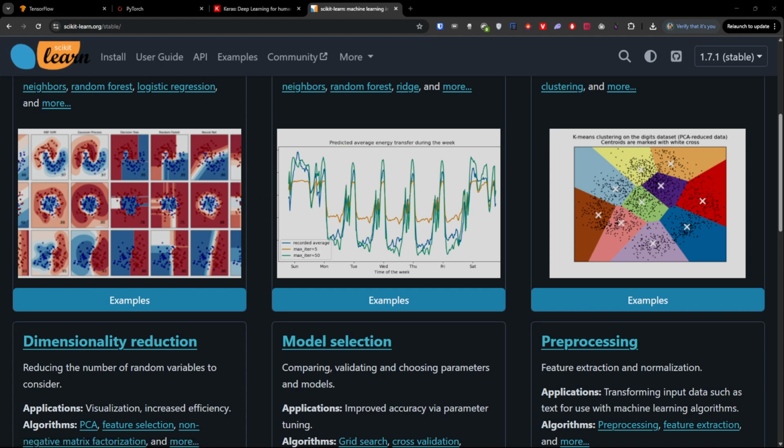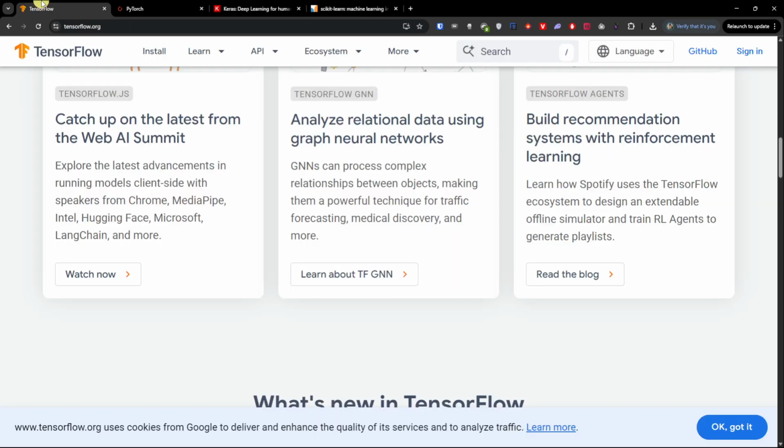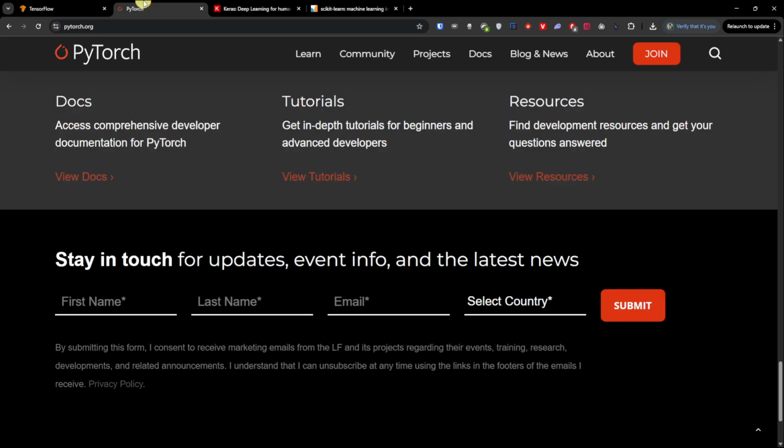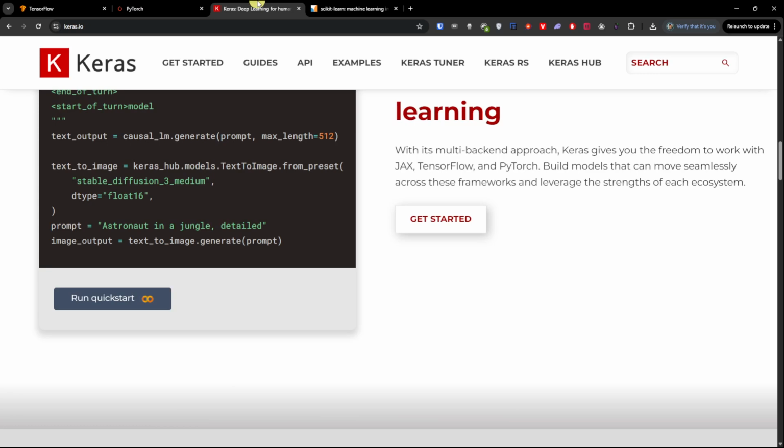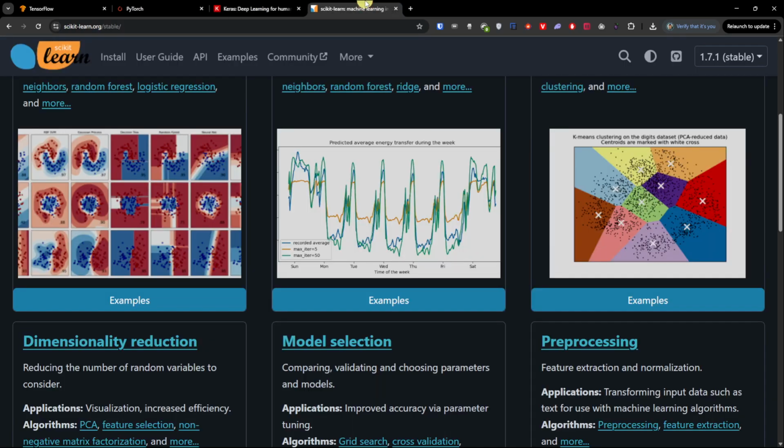Now the summary of all: TensorFlow best for large-scale production and deployment across multiple platforms, PyTorch best for research and experimentation and flexibility, Keras best for beginners and quick prototyping in deep learning, and Scikit-learn best for traditional machine learning tasks and structured data.